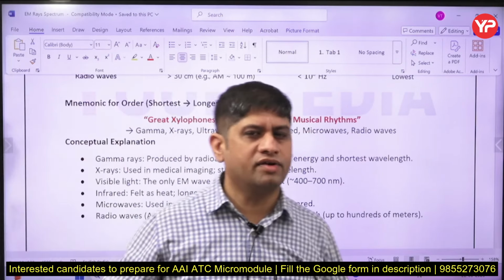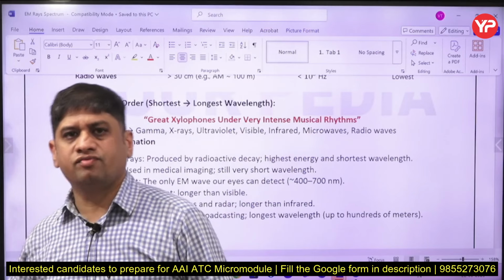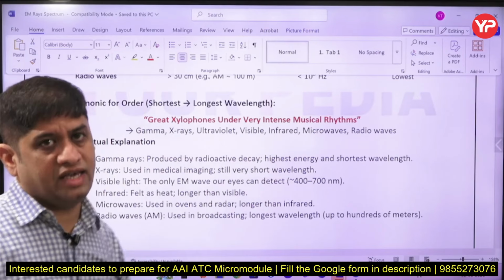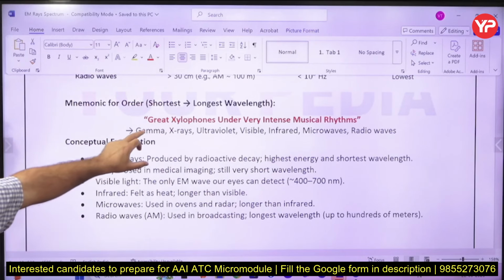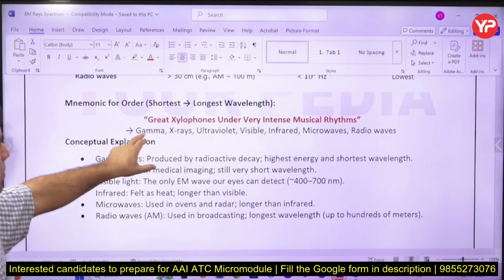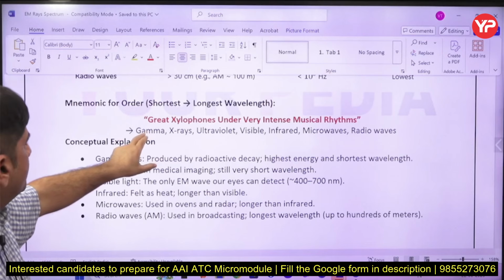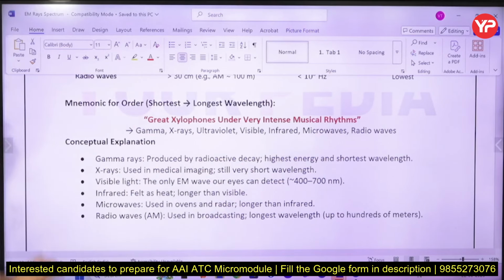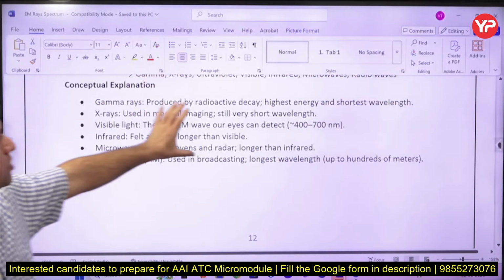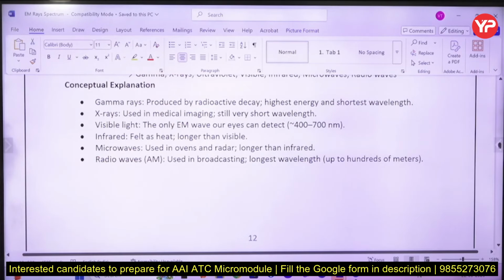It is not very difficult that gamma maximum energy followed by X-ray, minimum energy of AM radio wave and then FM radio wave. So this is nothing difficult. Gamma, great. X-ray, maximum energy, maximum frequency, minimum wavelength. Then keeps on increasing. Radio wave may be AM waves. Some more information about these waves. Infrared means heat energy.